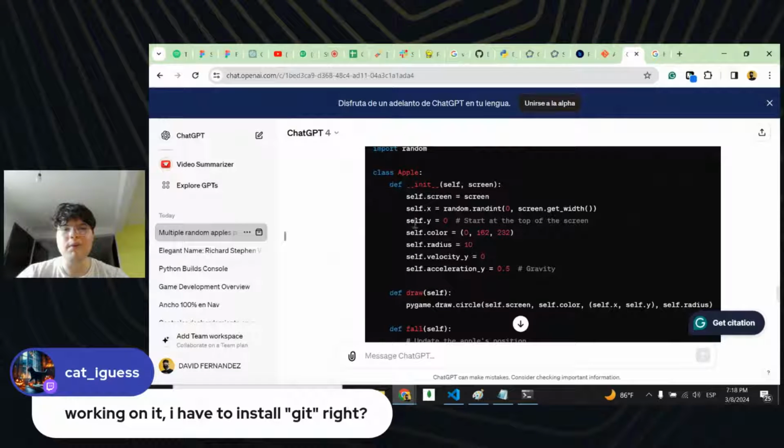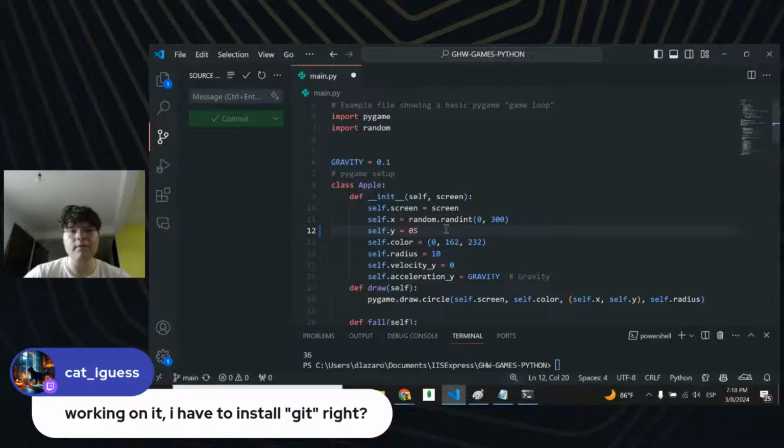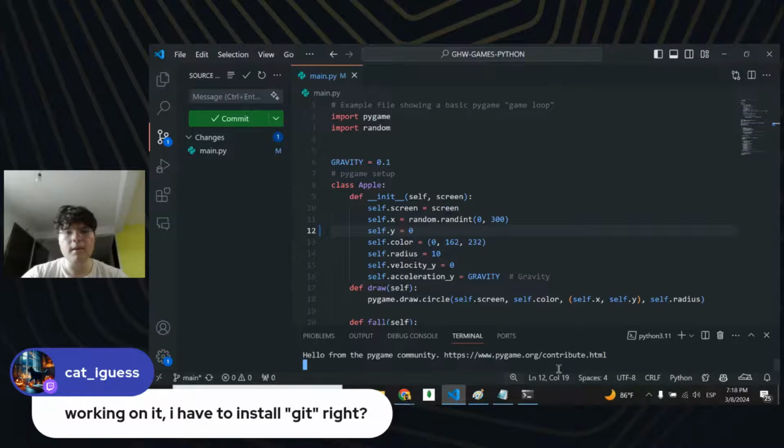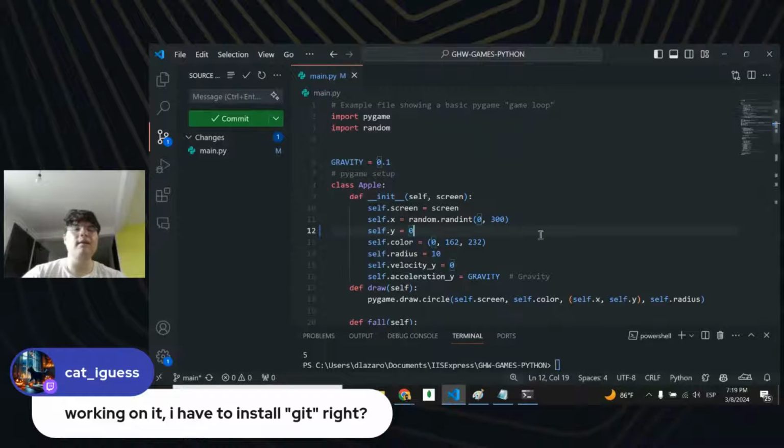So basically, what we're doing is first we start our apples at 0. I think we started them at 50, and let's try to start them at 0 to see how this looks in our game. And yeah, they look cool. They look good, I think. But as you can see, we have multiple circles. My character is too big for all these apples, so this is something we should be working on. But we're just initializing our apples at 0.